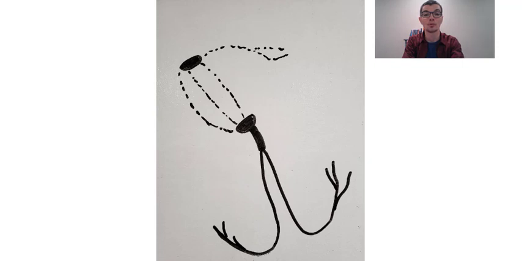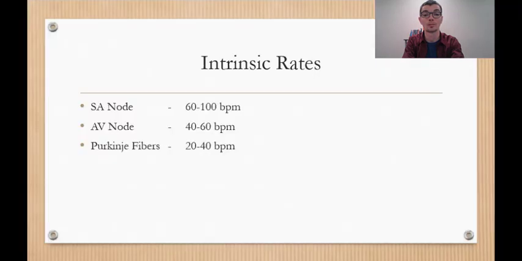As the impulse enters the AV node, a delay occurs in conduction of the impulse to the ventricles. The bundle of His is located in the upper portion of the intraventricular septum and continues the electrical signal through the right and left bundle branches and the Purkinje fibers.